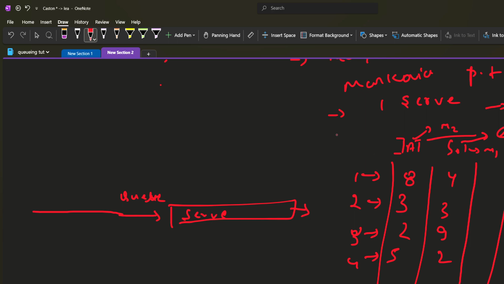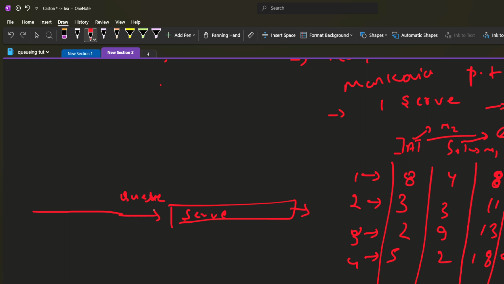To explain this inter-arrival time: the first customer will come at the arrival time of 8 minutes because from 0 to 8 is the duration. Then the other customer will come at the instant of 11 minutes because 8 plus 3. Then the third customer will come at the instant of 13 minutes, and then 18 minutes.